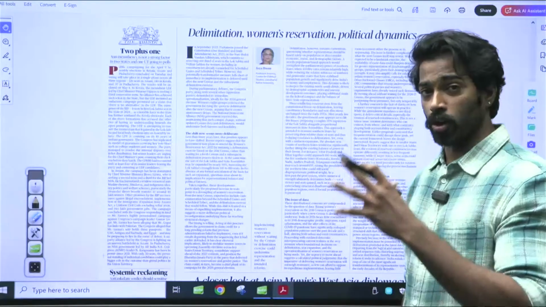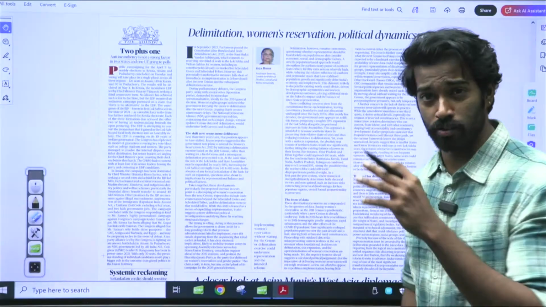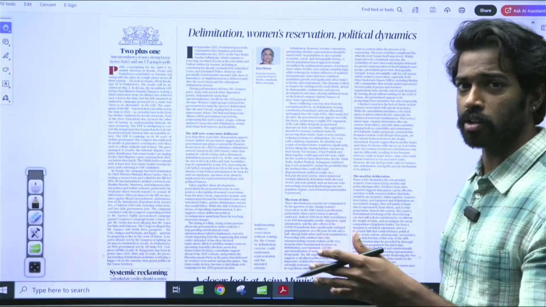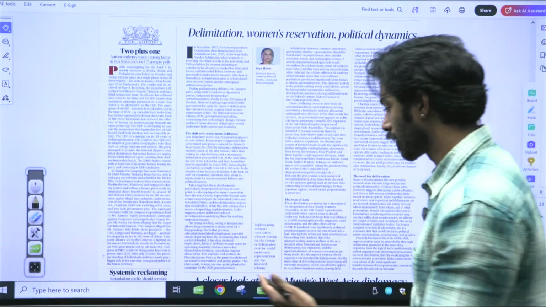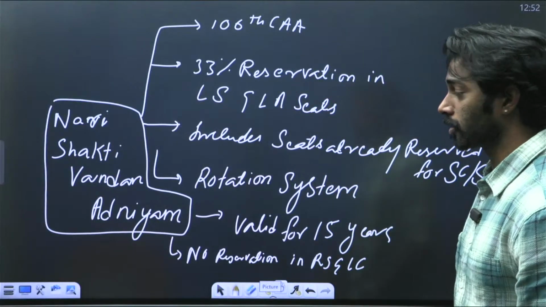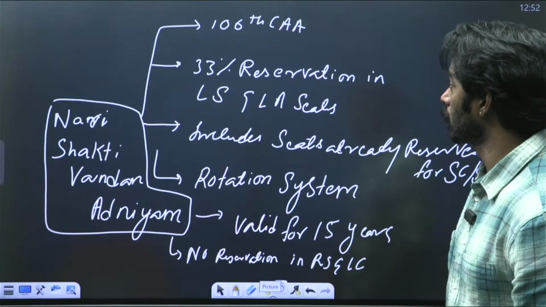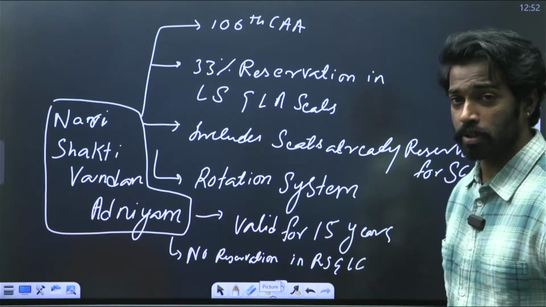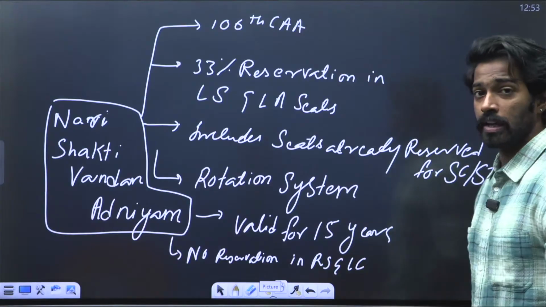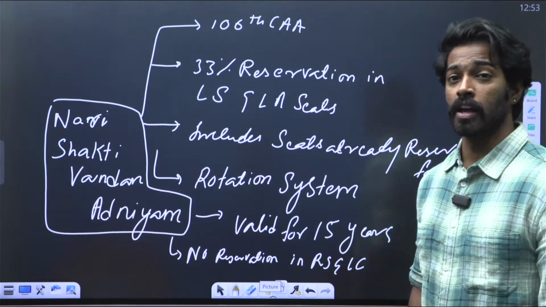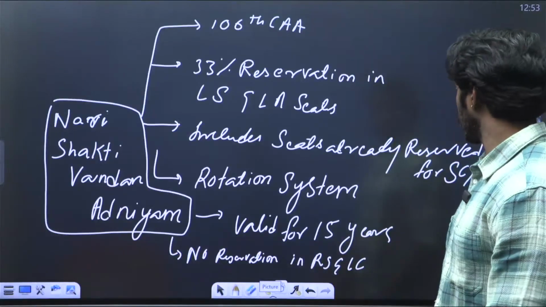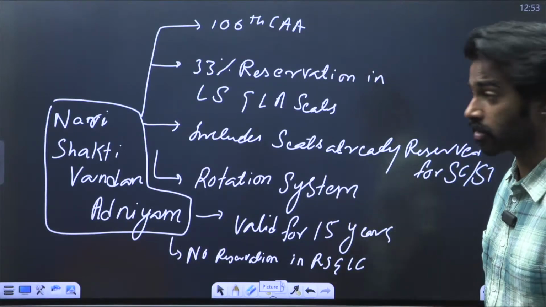Before understanding what the author is exactly trying to say in the editorial, let us discuss women's reservation that has been brought in by the Parliament in recent times. Firstly, it is the Nari Shakti Vandan Adhiniyam. It is brought in by the 106th Constitutional Amendment, and it gives a 33% reservation for women in the Lok Sabha seats and also in the Legislative Assembly seats. Thirdly, it includes the seats already reserved for the Scheduled Castes and Scheduled Tribes as well.